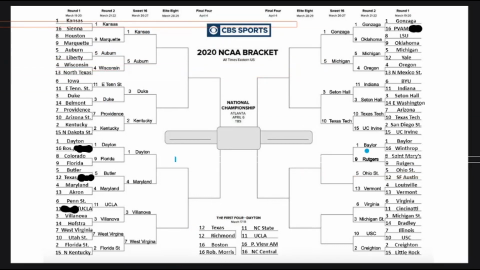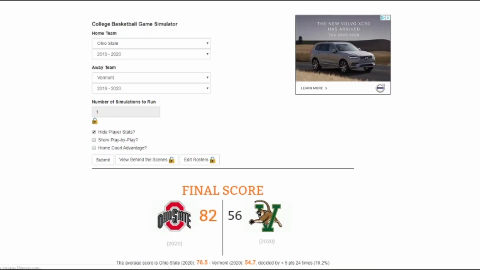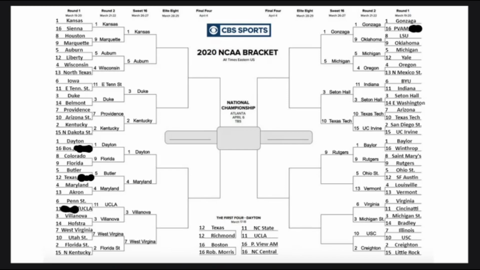Rutgers is for real. We have a 5-13 matchup, Ohio State versus Vermont. I don't know. I really don't know. We'll go Vermont just for the fun of it. Vermont over Ohio State. And I should have went Ohio State. 82 to 56. Ohio State will move on to face Rutgers.